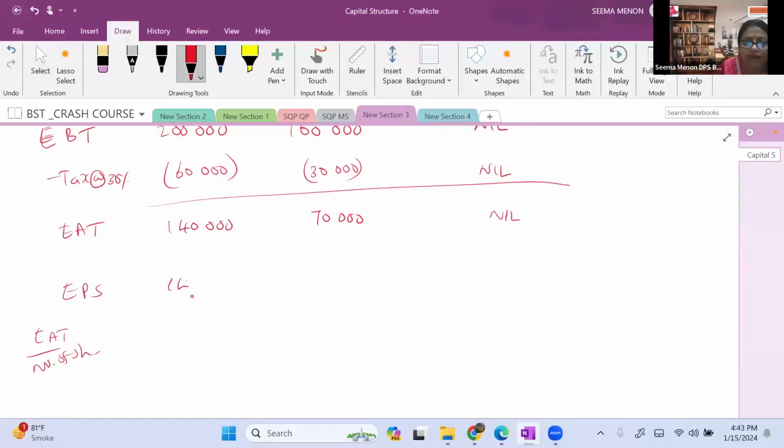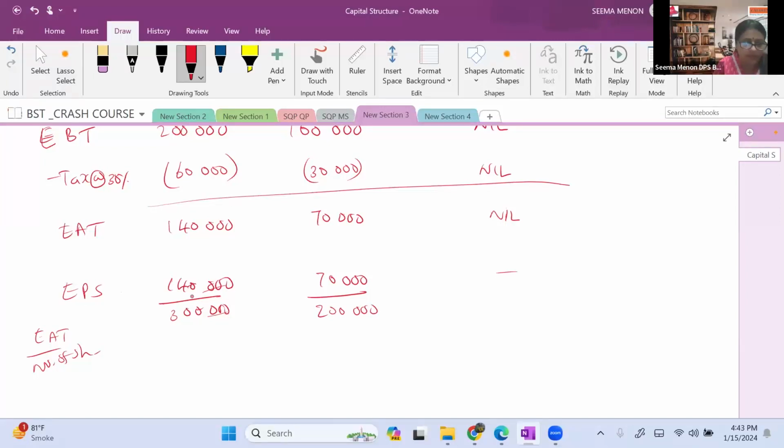So here it will become 1,40,000 divided by 3 lakh. Then here it becomes 70,000 divided by 2 lakh. And here it's not possible, we cannot find out. EPS is not there. So 1,40,000 upon 3 lakh, the answer will be, let's find out, it's 14 upon 30.